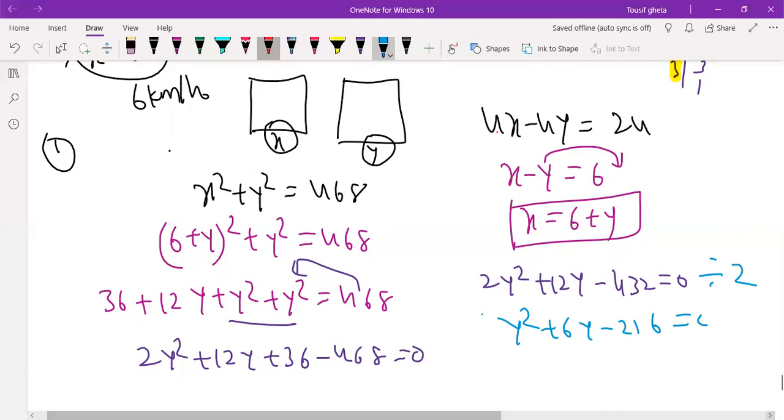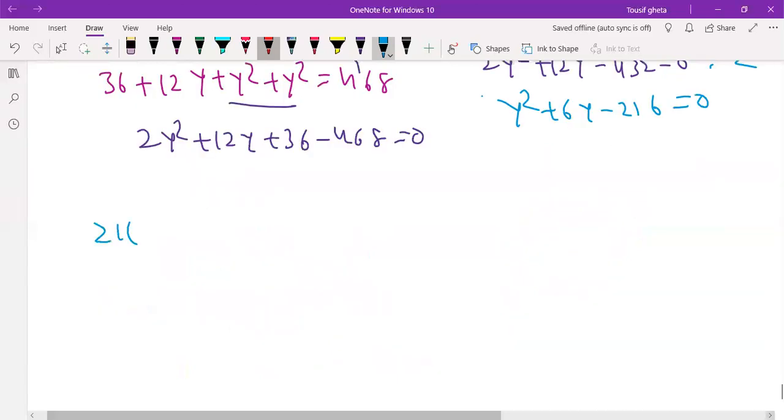What are the factors of 216? Let us take the factors.